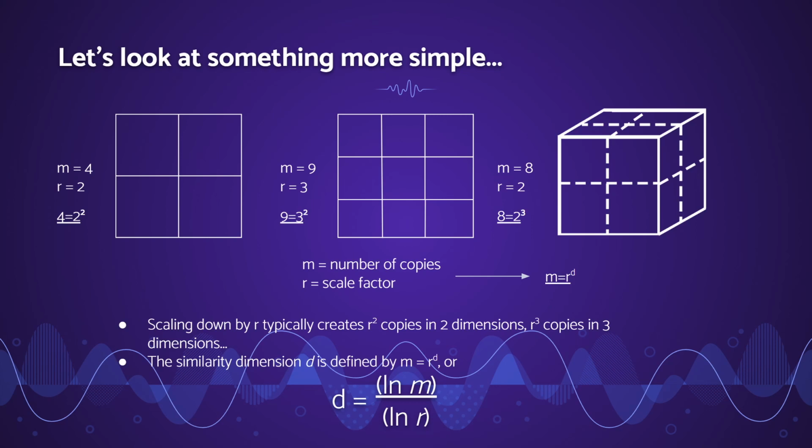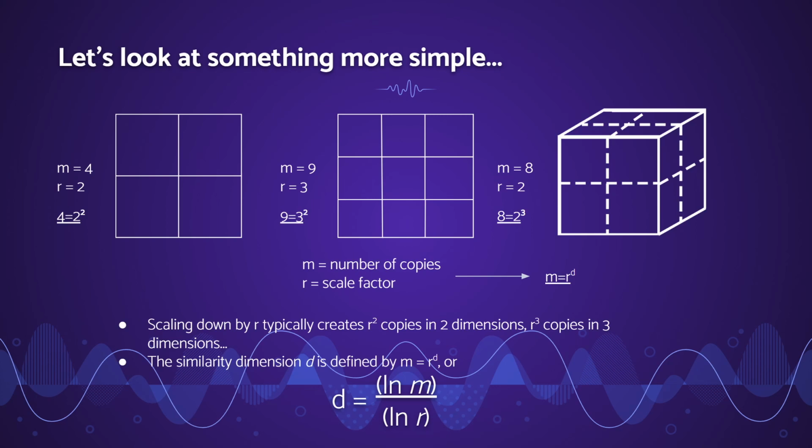We can clearly notice the relationship here that m, the number of copies, is equal to r, the scale factor, squared. Note that this is squared because it corresponds to the dimension that we're working in. As we're working with a square, we're clearly working in 2 dimensions.